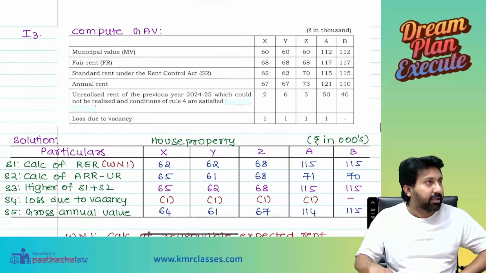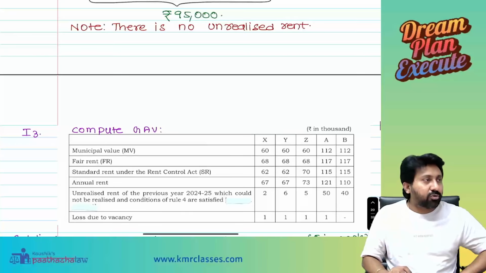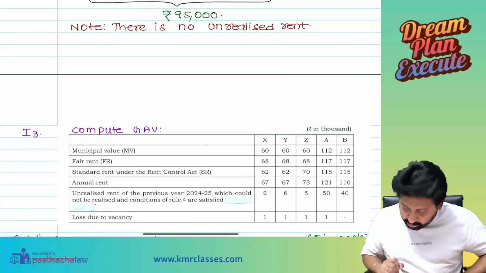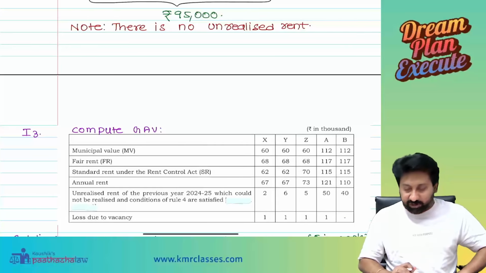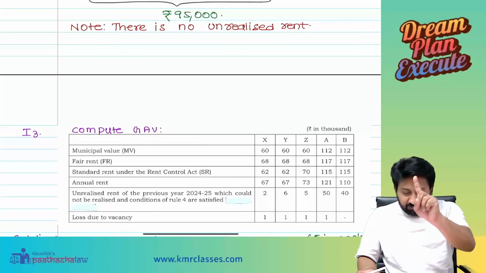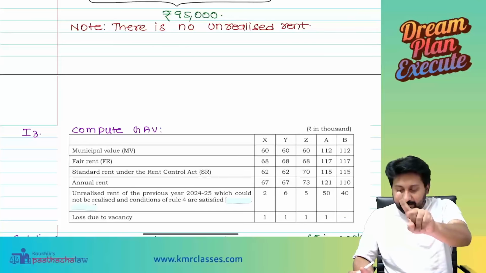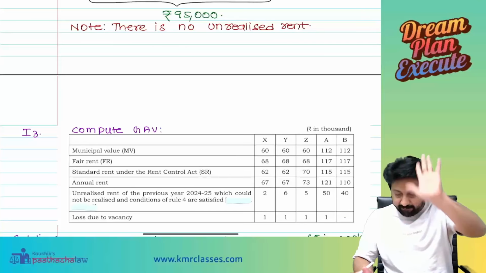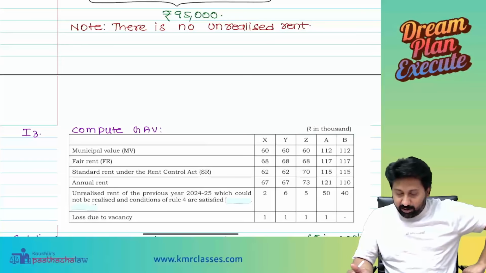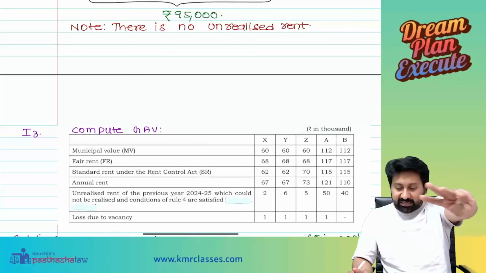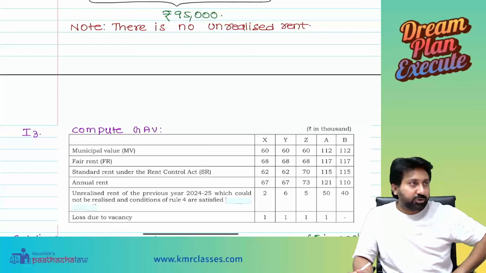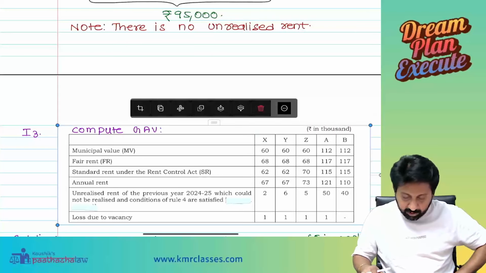Done. Now, let us do one illustration on loss due to vacancy and try to understand how it looks. I will do one question for you. X, Y, Z, A, B. I will do A. I will ask questions X, Y, Z, B to some students in the class. Are you all ready? Okay, sir.